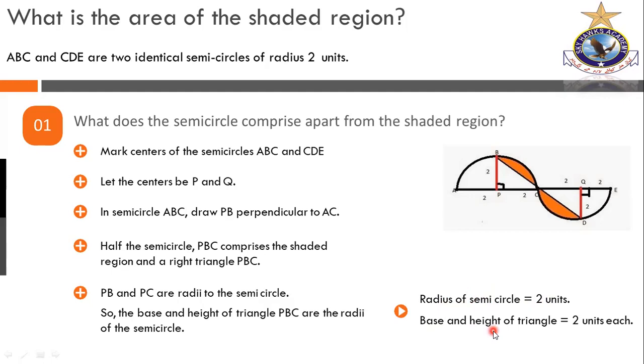If you are given this information, that the triangle has the perpendicular and also the base, and there is a circle with the radius, nothing more is required to calculate their area or whatever you are looking for. If you are looking for the hypotenuse, it's very simple, use the Pythagoras theorem. If you are looking for the area of the circle, you can find it by using the radius.